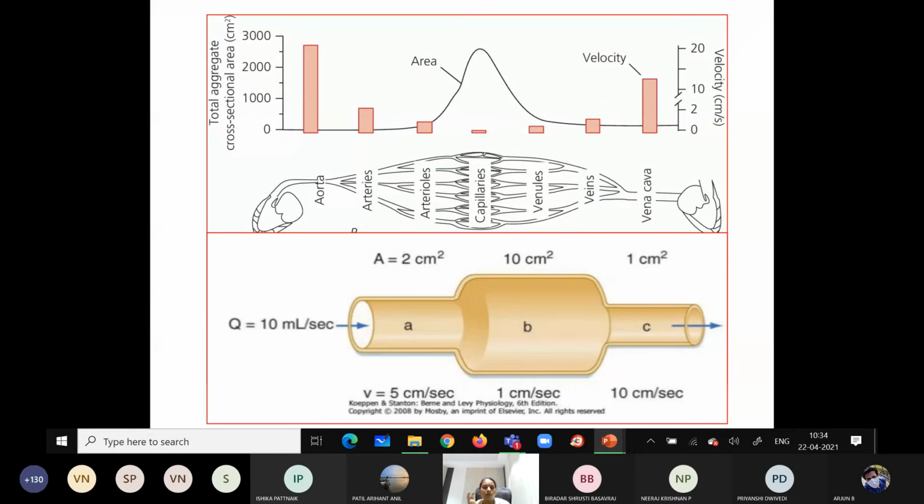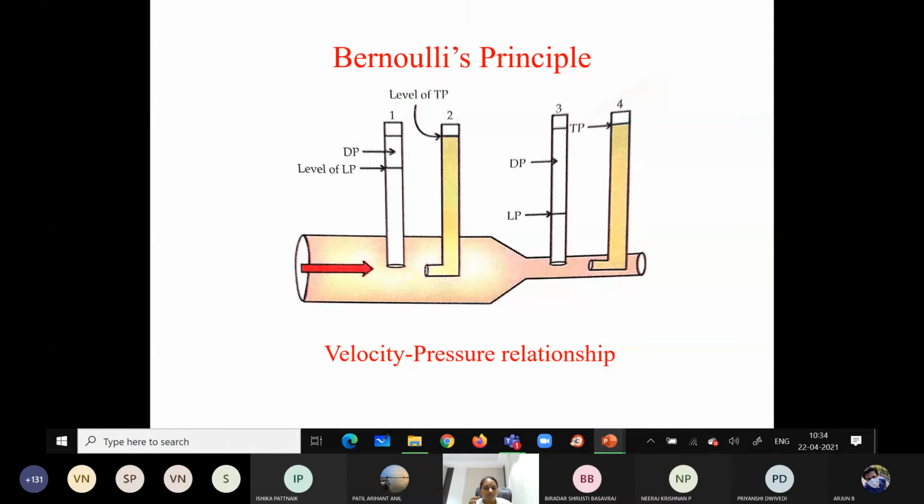Okay, so this is how the velocity, the blood flow and the cross-sectional area are interrelated. The velocity is directly proportional to the blood flow, whereas it is inversely proportional to the cross-sectional area. So now we'll study the relationship between velocity and pressure with the help of Bernoulli's principle.